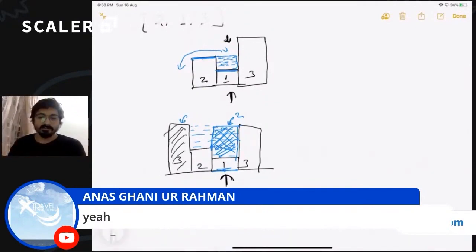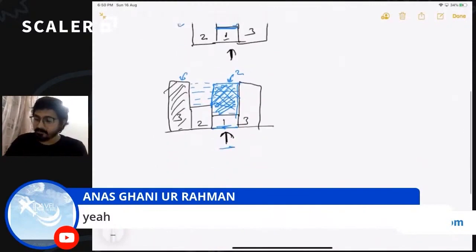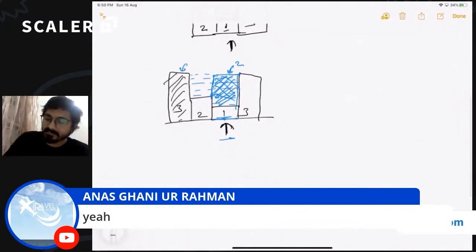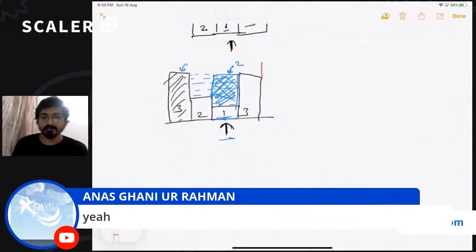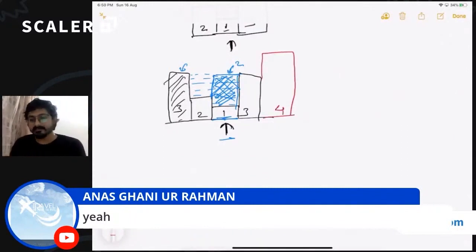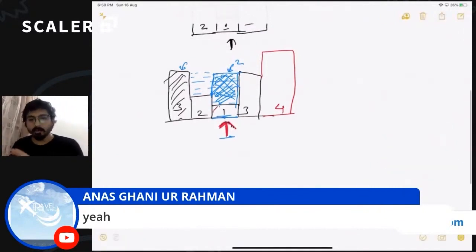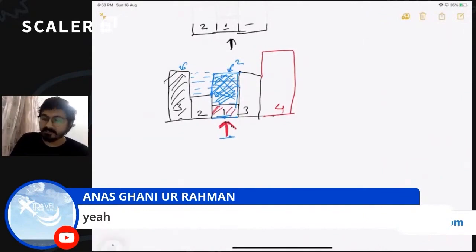Let's add some more bars, okay? Let us add some more bars to this configuration. So I will be adding a bar on the right side. Let's raise a bar of size 4. Will the height of the water column stored above this increase? If I have just added a bar on the right side of length 4, will the height of the water column above this bar increase? No, right? Because on the left side, it is still 3. On the left side, the maximum that we can have is still 3. Anything above it is going to flow from here.